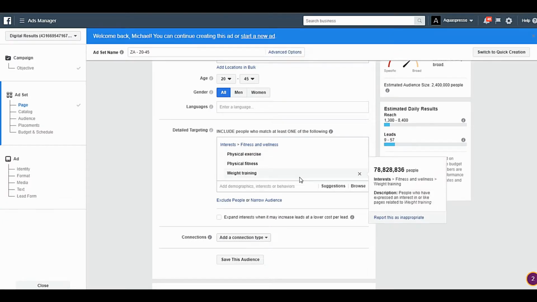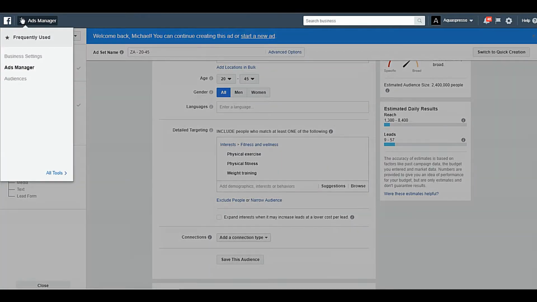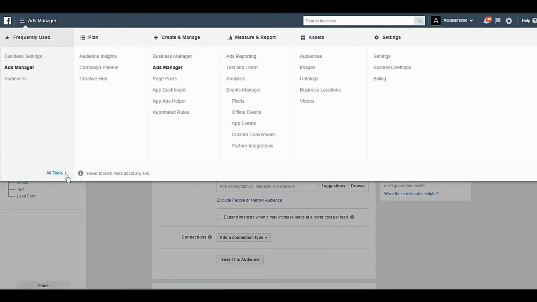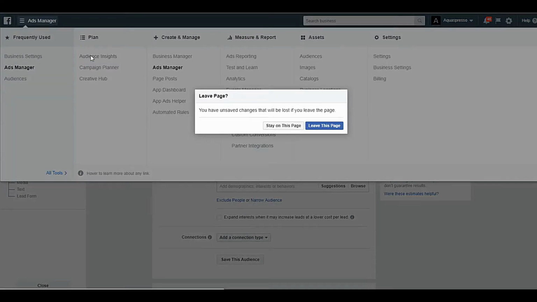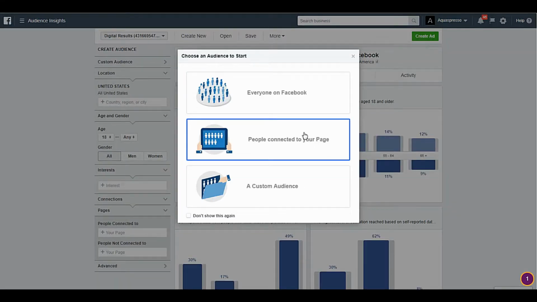So what we're going to do now is actually verify and understand how Facebook determines that someone in its audience likes weight training. We're going to go to the drop-down on the top left, check out all tools, and under planning we're going to choose Audience Insights. Now we're going to dig deeper into what that weight training audience is actually built up of.